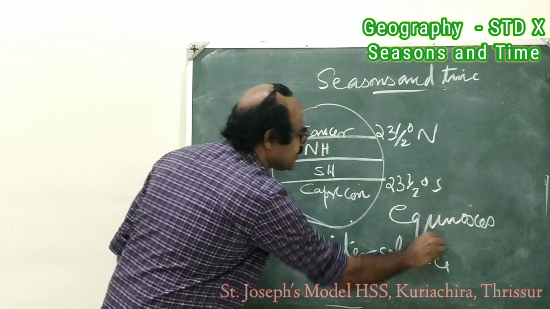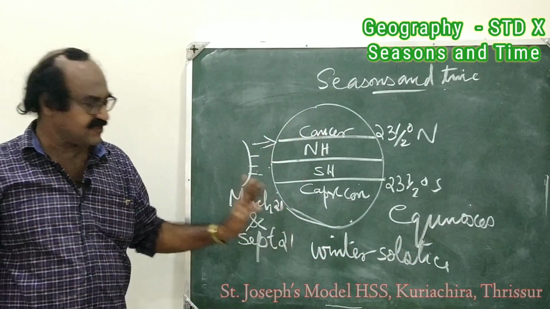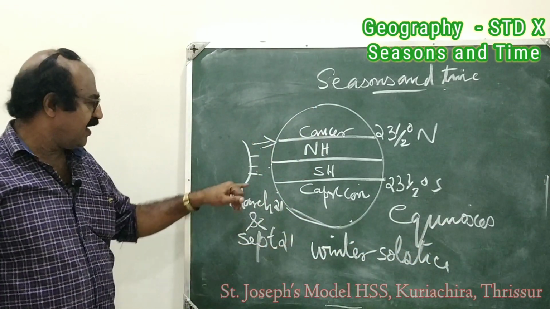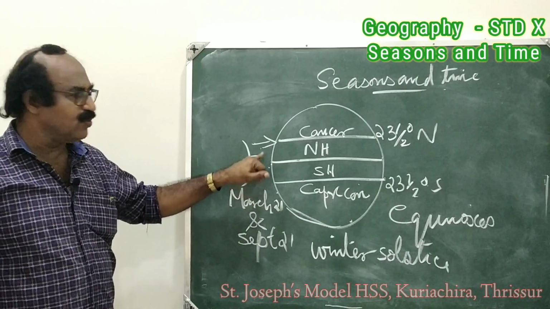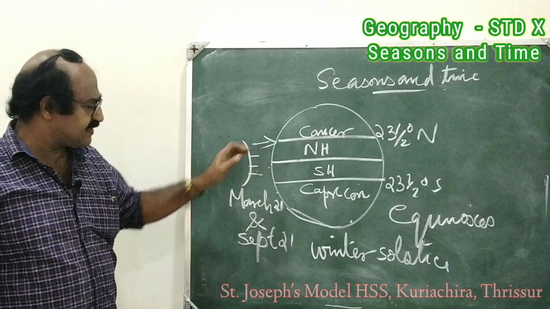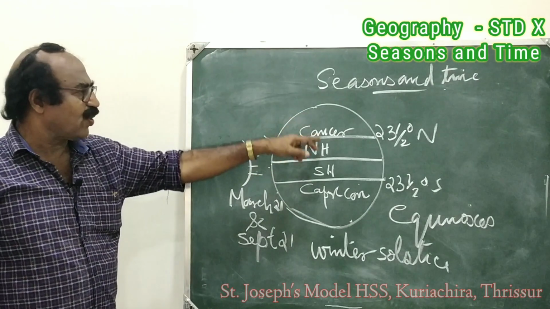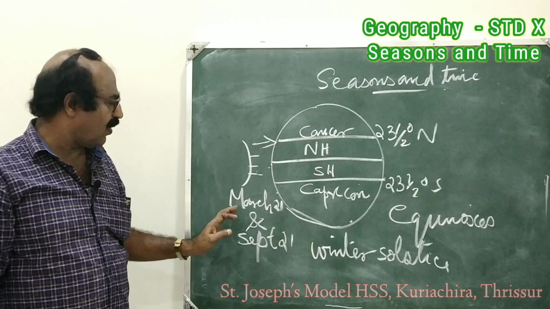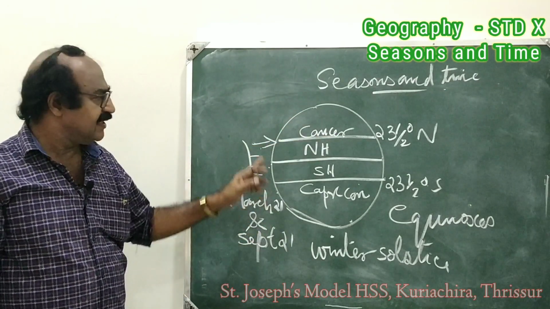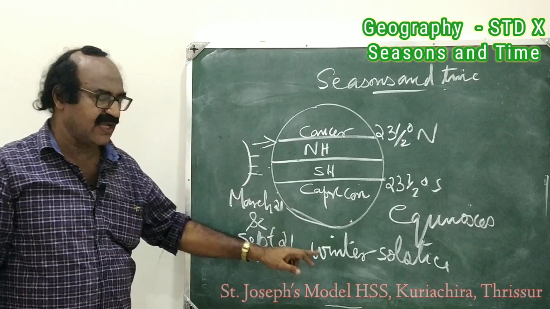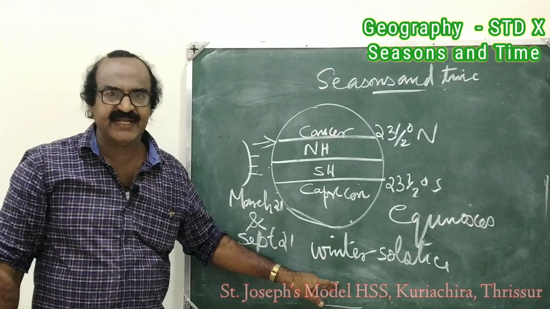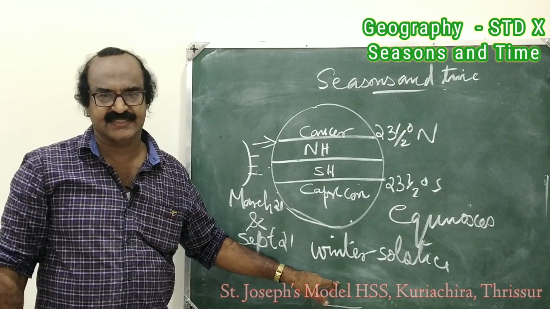This day is known as winter solstice. I shall say once more, the sun moves to northward and reaches vertically over the Tropic of Cancer on September 21. This day is known as winter solstice. Winter solstice has some peculiarities. What are they?